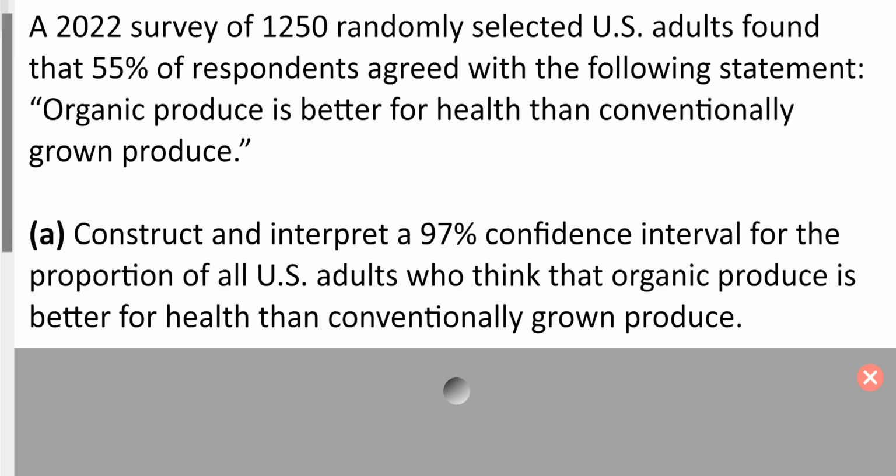Here's an intro example I'd like you to try. It says, a survey of 1,250 randomly selected U.S. adults found that 55% of respondents agreed that organic produce is better for health than conventionally grown produce. Construct and interpret a 97% confidence interval for the proportion of U.S. adults who think that organic is better. So why don't you take a second, pause, try it, see what you get, and then check it. See what you remember from last time.